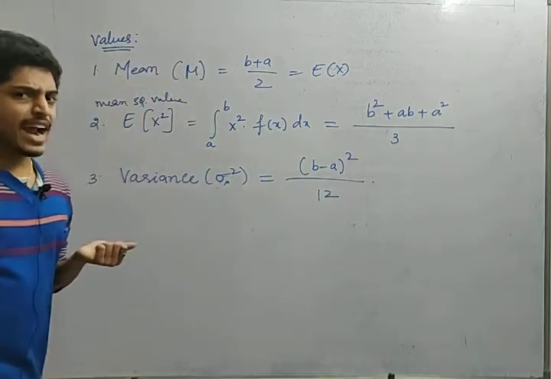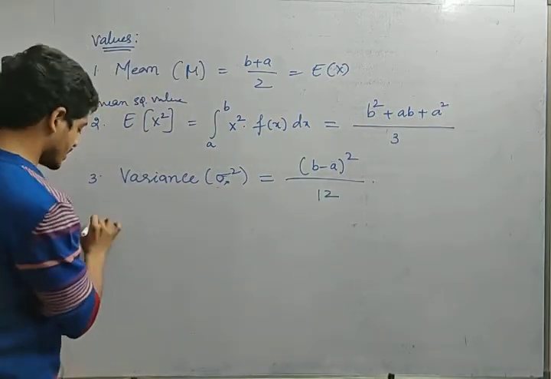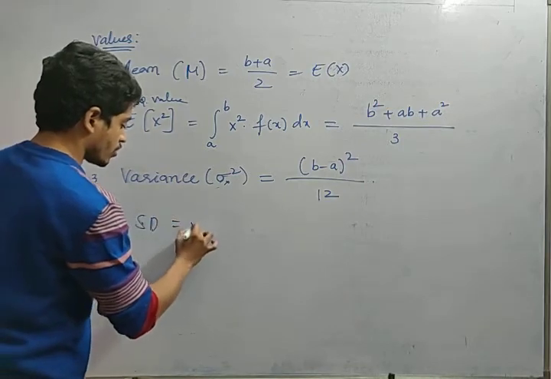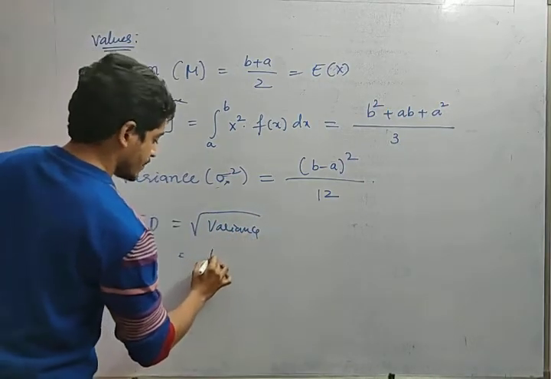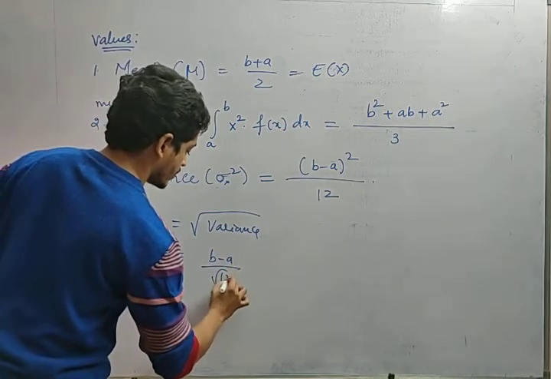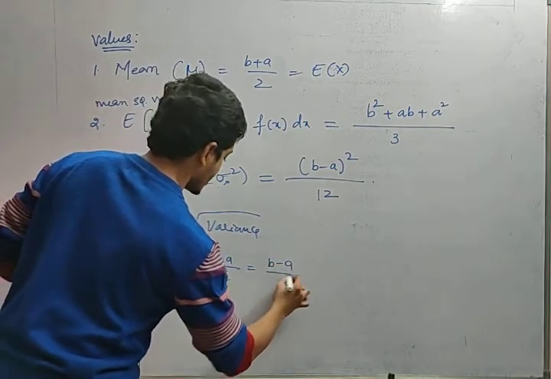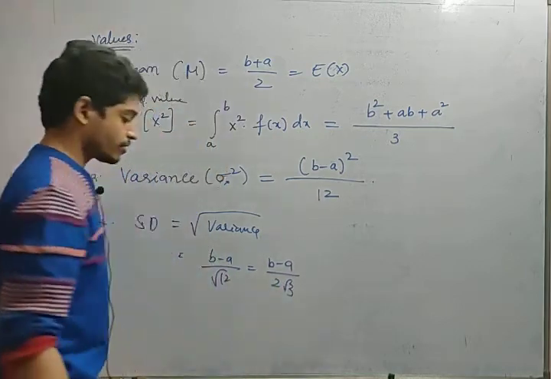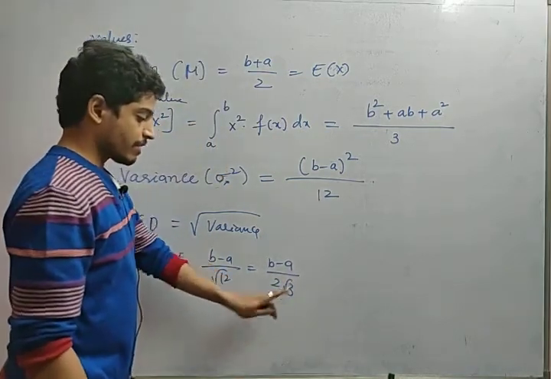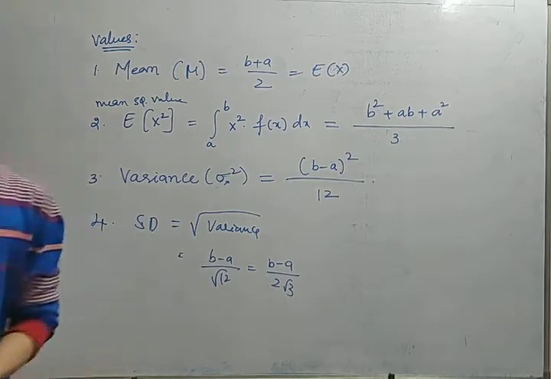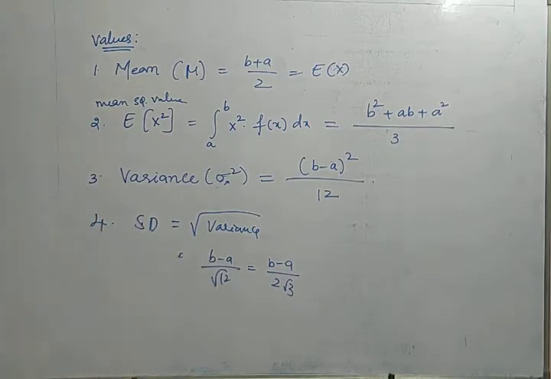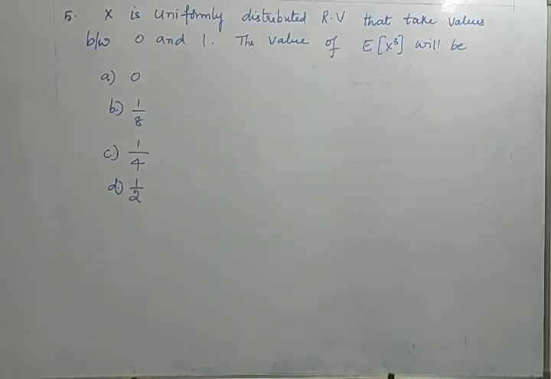Then friends, what is standard deviation? Standard deviation is nothing but square root of variance, right? So how can I write it? b minus a by root 12. That is nothing but b minus a by 2 root 3. 4 threes are 12, right? 4 is under the root, so 2 comes out. So b minus a by 2 root 3. So these are the formulas for uniform distribution. Remember. So friends, let us do this problem.